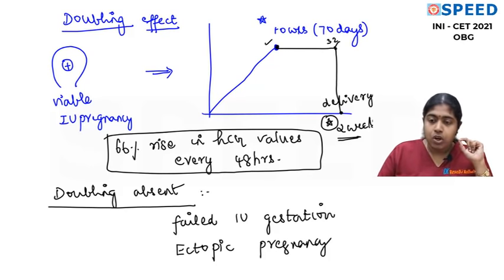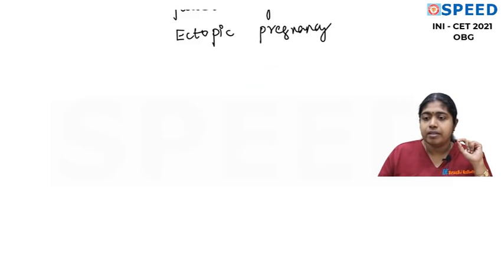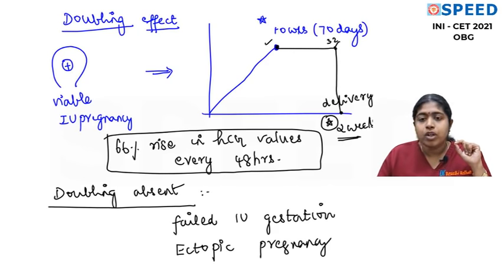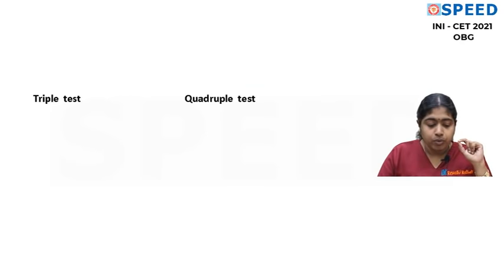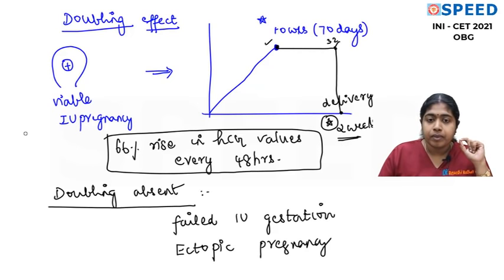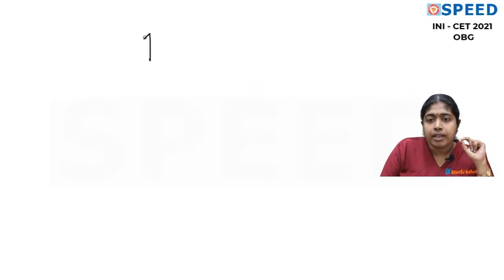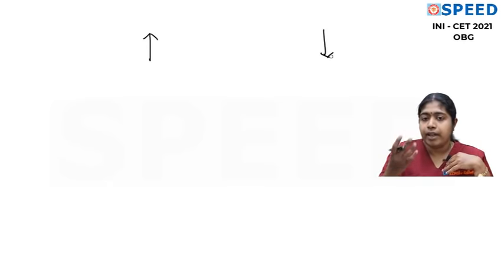Okay. Now let's talk about the values of HCG. I told you that the values are increased or decreased compared to normal values in a pregnancy. When are the values increased and when are the values decreased?